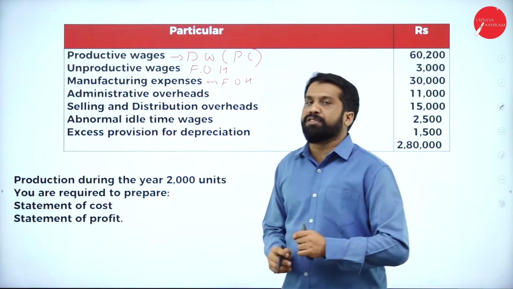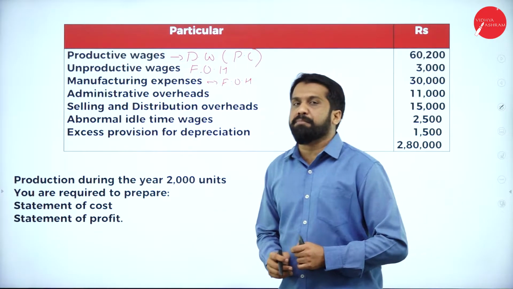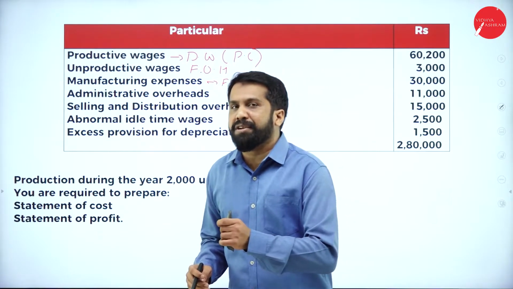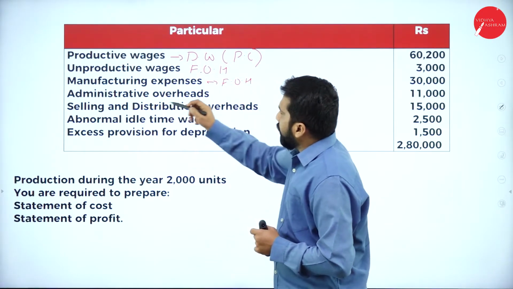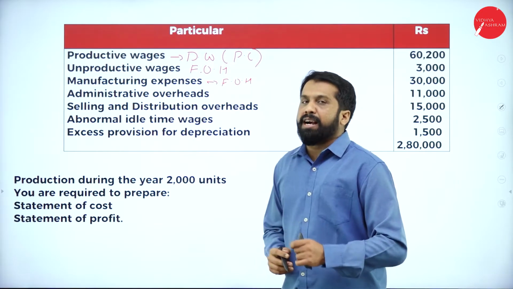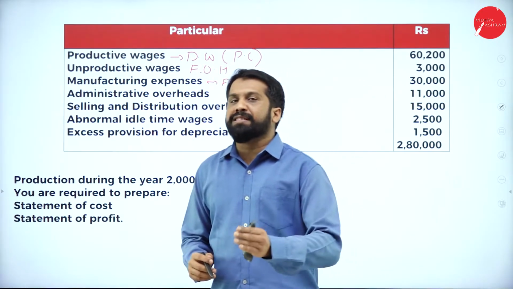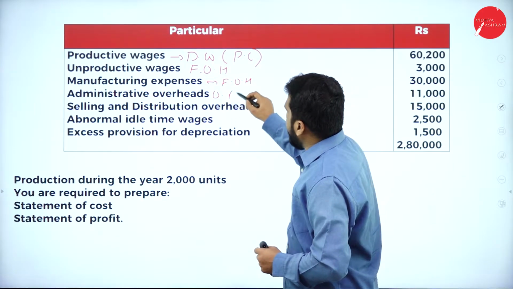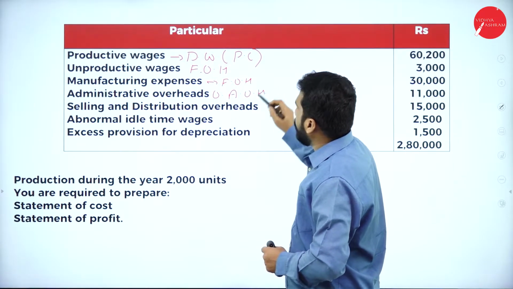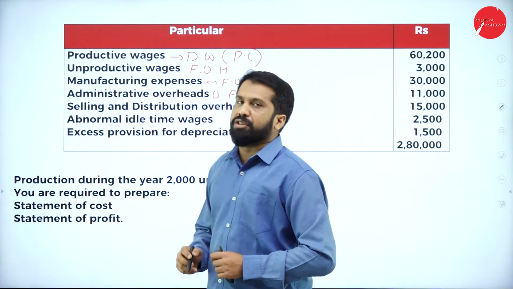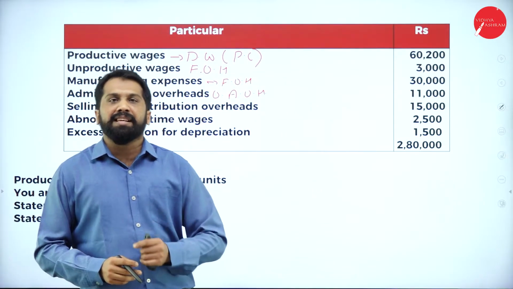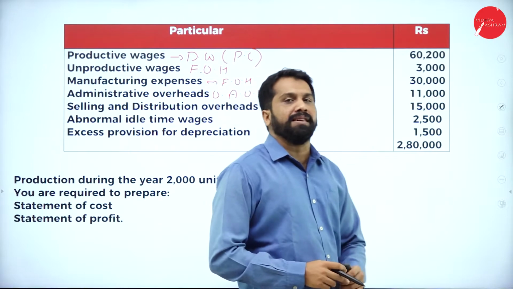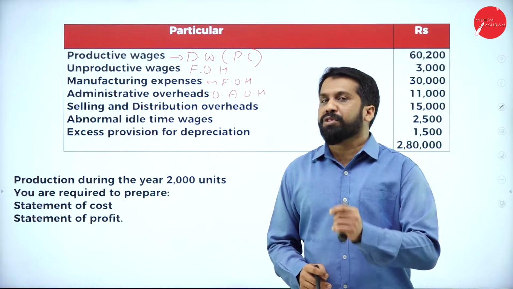Where do we do the manufacturing process? We do the manufacturing process under factory overhead. Now, administration overhead. Administration means what? Office and administration. It will come under office and administration overhead. Selling and distribution overhead comes under selling and distribution itself.